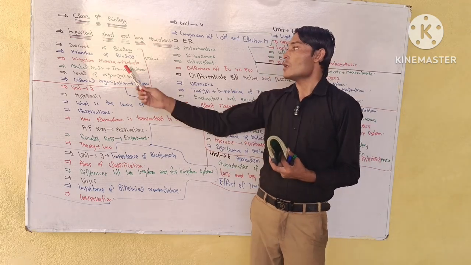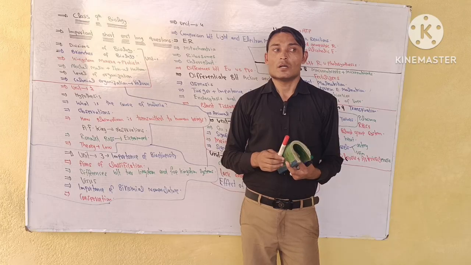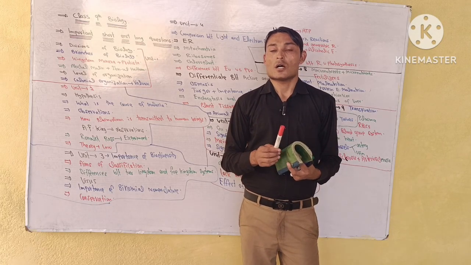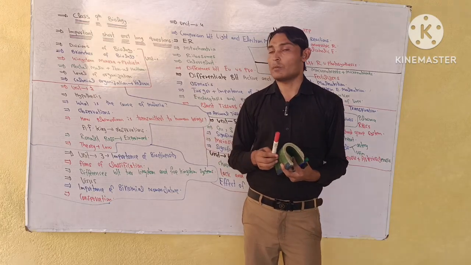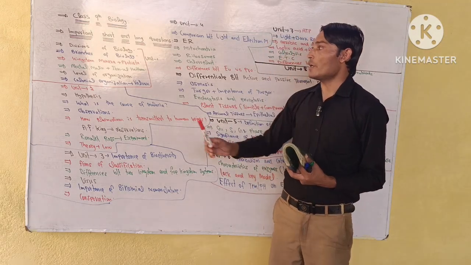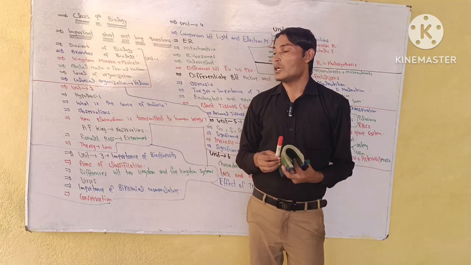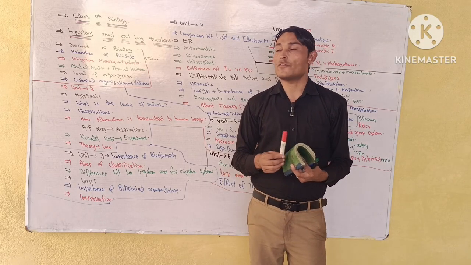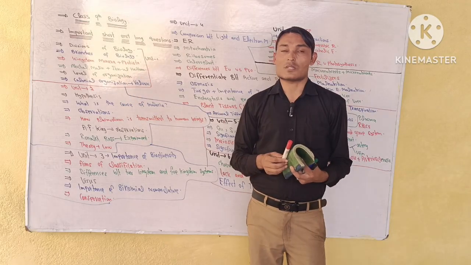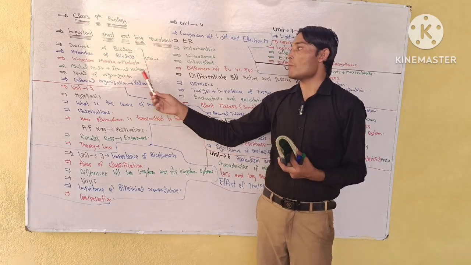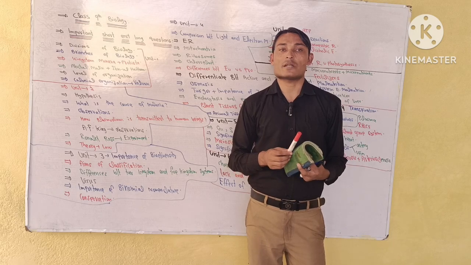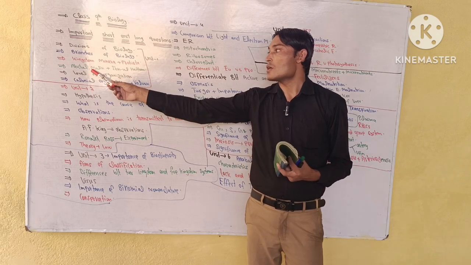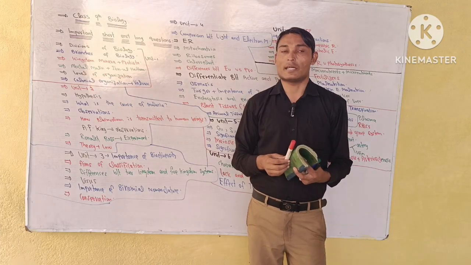And the next one is branches of biology. It is very much important to learn about branches of biology because a single short question can occur from a branch of biology. Next one is kingdom Monera and kingdom Protista. You should study the characteristics of kingdom Monera and kingdom Protista. Next question is about the Muslim scientists. I suggest that you should learn these 2 scientists: one is Abdul Malik and the second is Ibn al-Haytham.